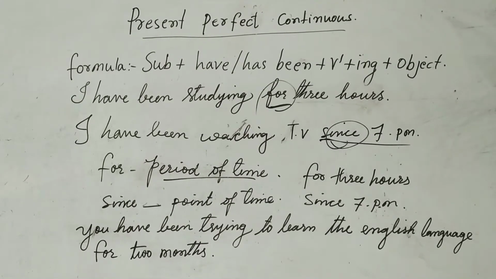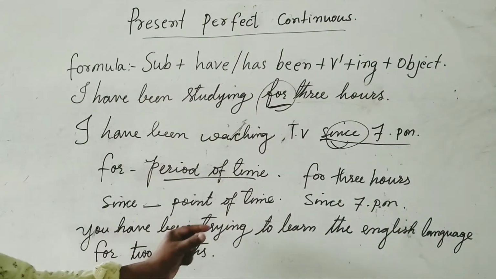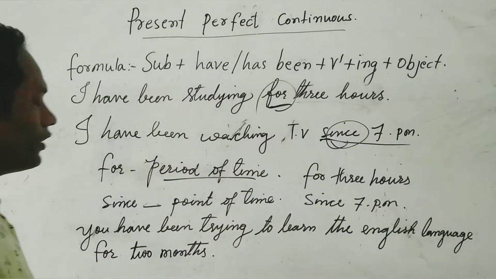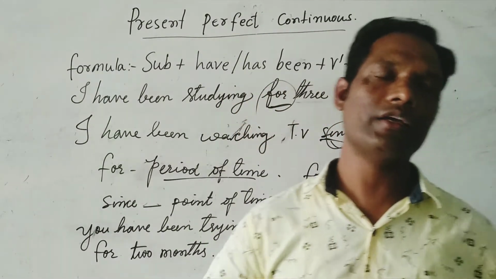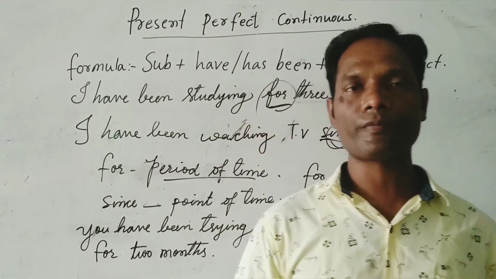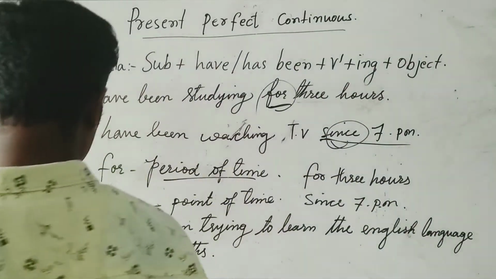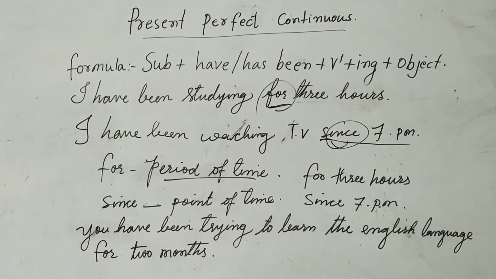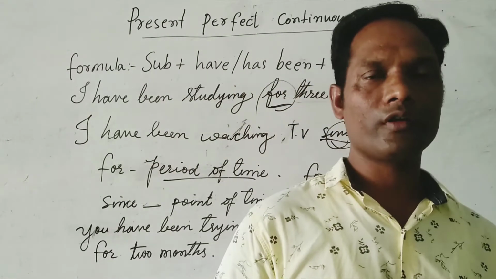Another example I would like to tell you. You have been trying to learn the English language for 2 months. You started once and you are still trying to learn English. Here we are showing the period of time.